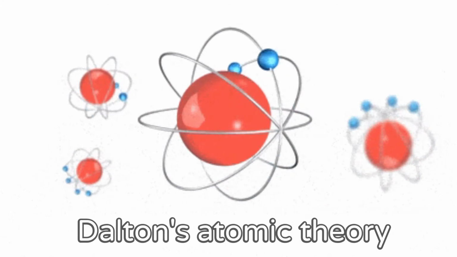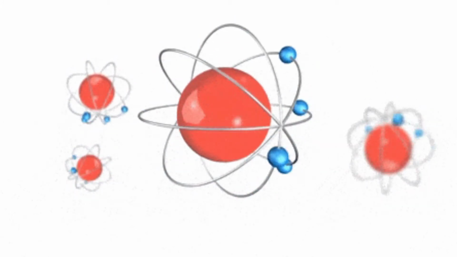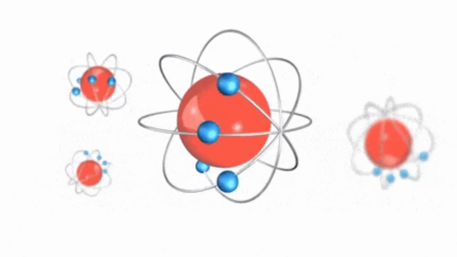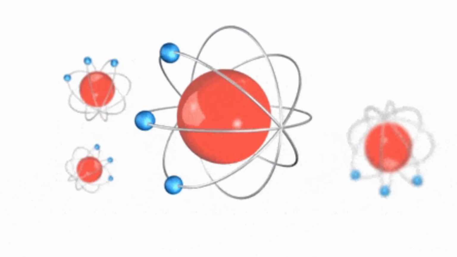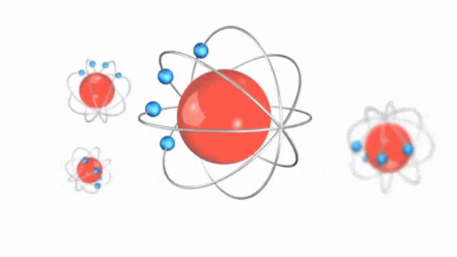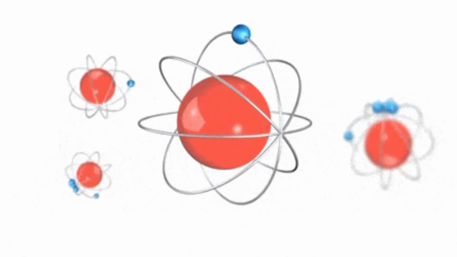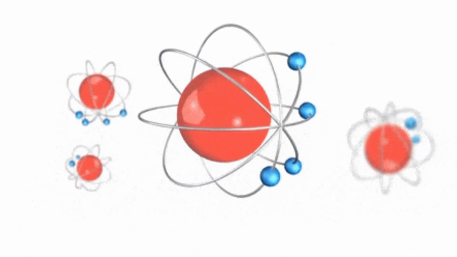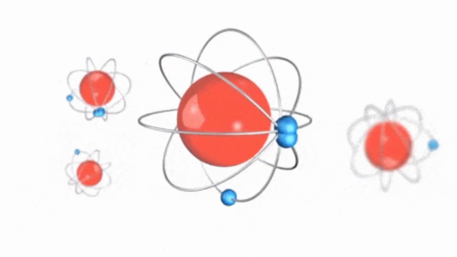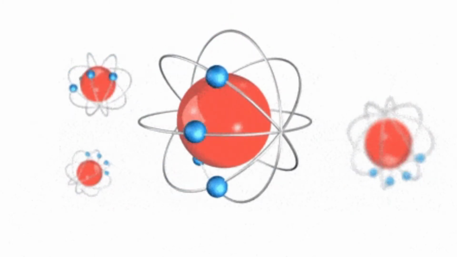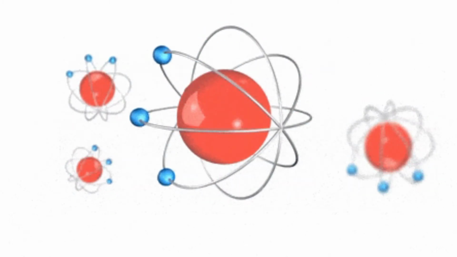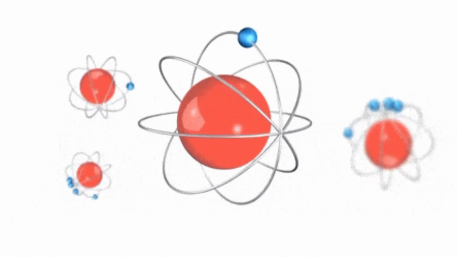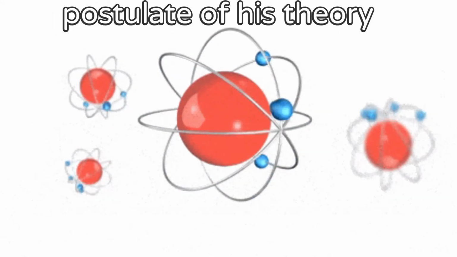Dalton atomic theory. The English chemist John Dalton suggested that all matter is made up of atoms, which were invisible and indestructible. He also stated that all the atoms of an element were exactly the same, but the atoms of different elements differ in size and mass. Chemical reactions, according to Dalton atomic theory, involve a rearrangement of atoms to form products. According to the postulates proposed by John Dalton, the atom is the smallest particle responsible for a chemical reaction to occur. The following are the postulates of his theory.